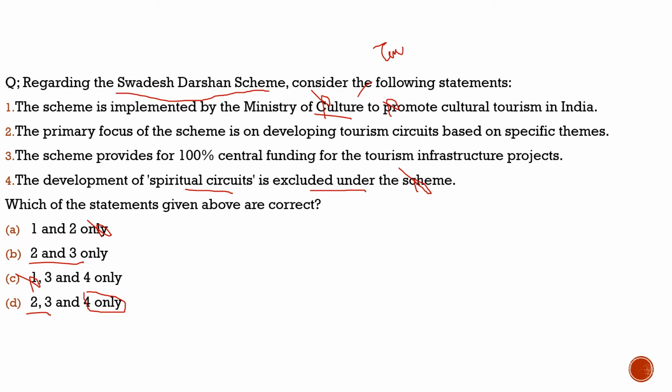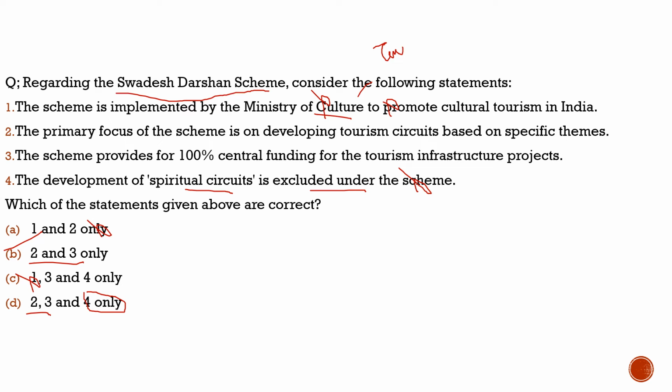So the correct answer to this question is option B, that is 2 and 3. In this way, just looking at the two statements, we could easily solve the question. But here it is our duty to look at every statement. So let's have a look at the second statement. Let's see what it says.